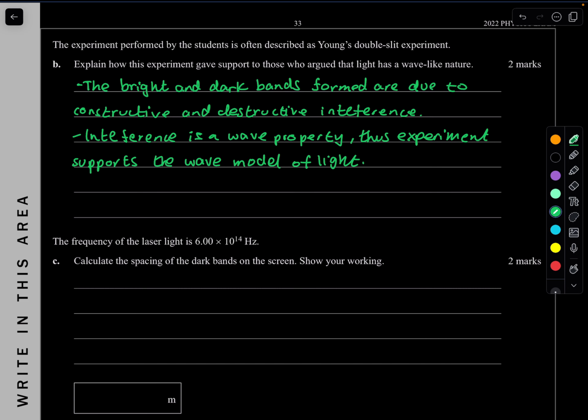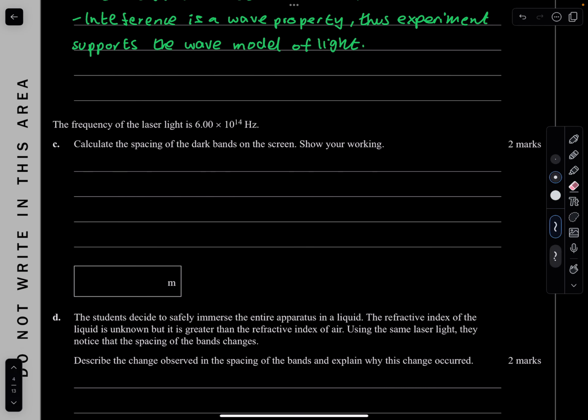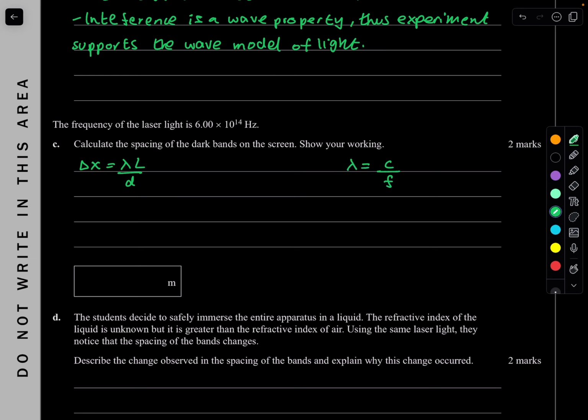Nice. Next question. The frequency of the laser is given. Calculate the spacing of the dark bands on the screen, showing your working out. So we want to calculate change in x. Change in x is your wavelength times L over d. How do we calculate our wavelength? We have our frequency, and we know that our wavelength is your speed of light over your frequency. So let's calculate that.